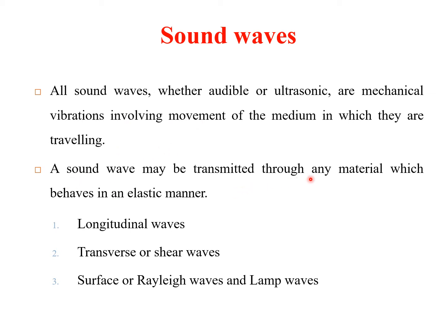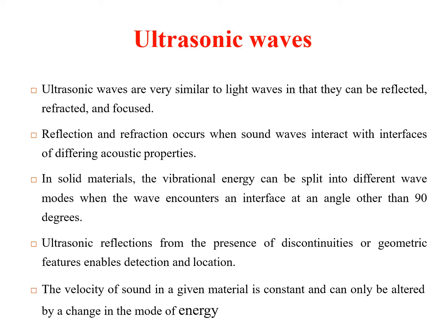A sound wave is actually transmitted through any material and it behaves in an elastic manner. Sound waves can be transmitted through any material except through a vacuum. It cannot travel in a vacuum and always behaves in an elastic manner. There are three main types of waves: longitudinal waves, transverse or shear waves, and surface or Rayleigh waves and Lamb waves. First, we'll again go through just the details of ultrasonic waves.